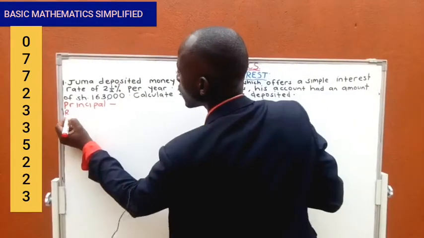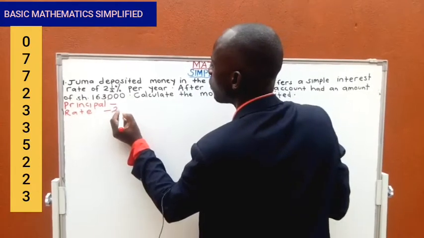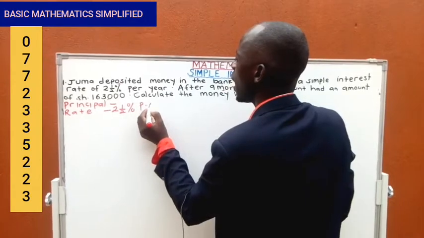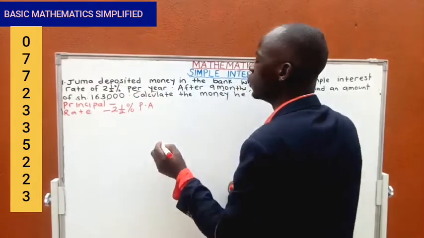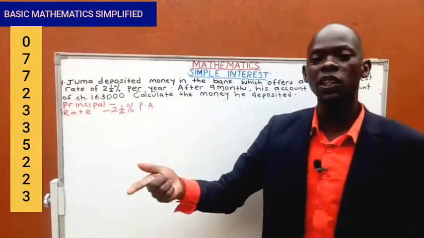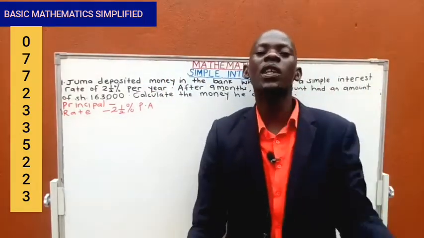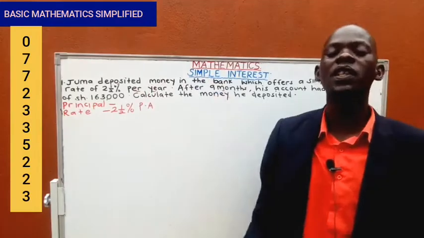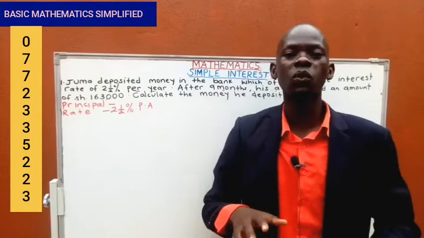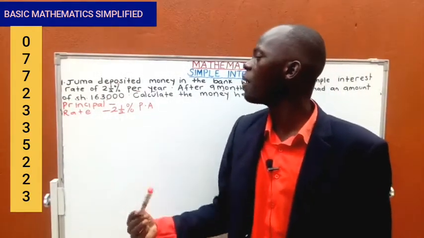So it offers a simple interest rate of 2.5% per annum. I told you, when somebody says per annum, it is the same as the other one who says per year, the same as the one who says annually, the same as each year, and the same as every year. Each year, every year, annually, per annum, all mean the same thing. So you should not get scared, because it is 2.5% per year.